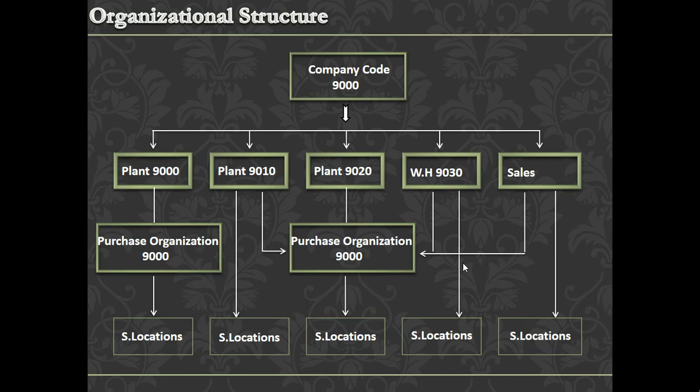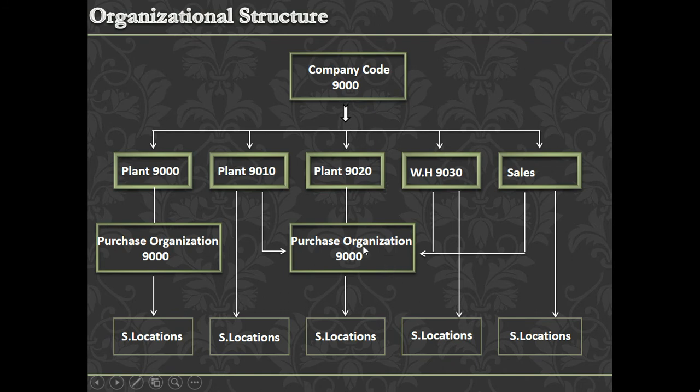In MM we have three org elements: plant, storage location, and purchase organization. The plant is not only a manufacturing plant; it could be a warehouse, a distribution center, a sales office, a brand store, or a company showroom, whatever it is. So each plant will have a unique purchase organization, or it can have a centralized purchase organization also.